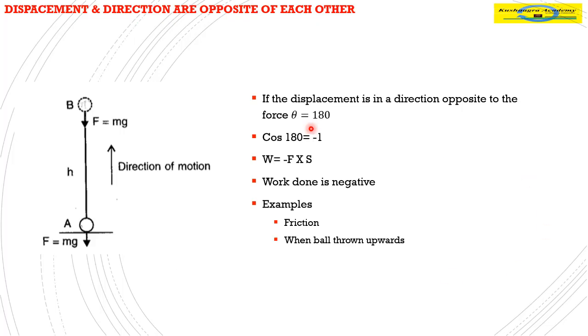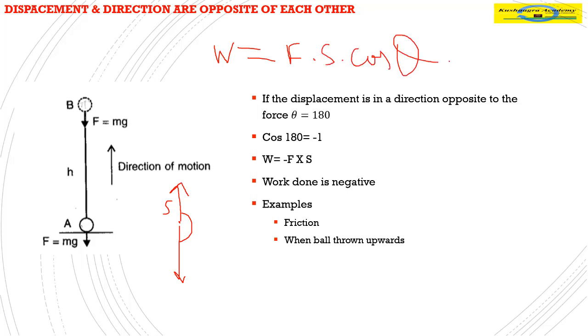The same thing we can see this way: the direction of displacement is above, the direction of force is down. So what is the angle between them? 180 degrees. Work is force into displacement into cos theta, so we put cos 180 degrees, and the value of cos 180 degrees is minus 1.